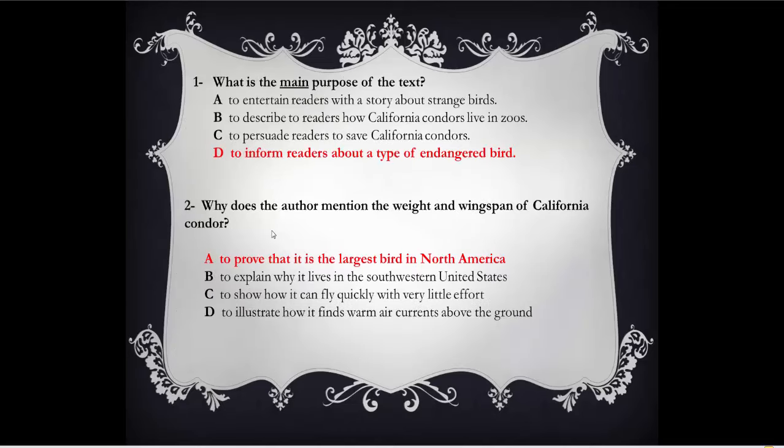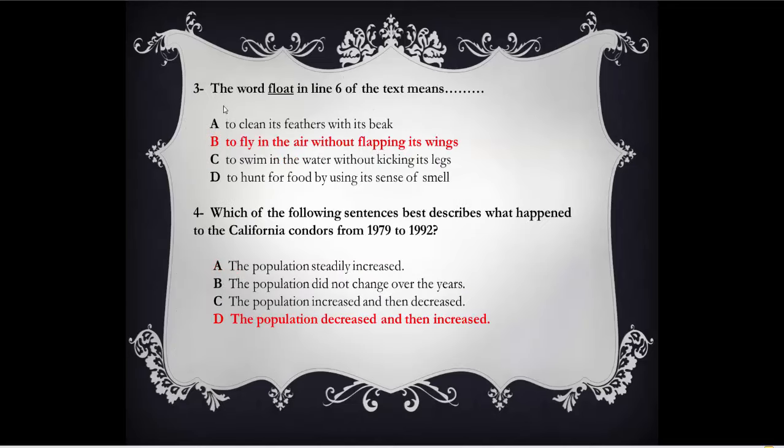It flies. So here, the word float in line 6 of the text means, of course, not swimming, because we are not talking about water. We are talking about a bird in the air. So it's to fly in the air without flapping its wings. It's a certain meaning of flying, without moving the wings.